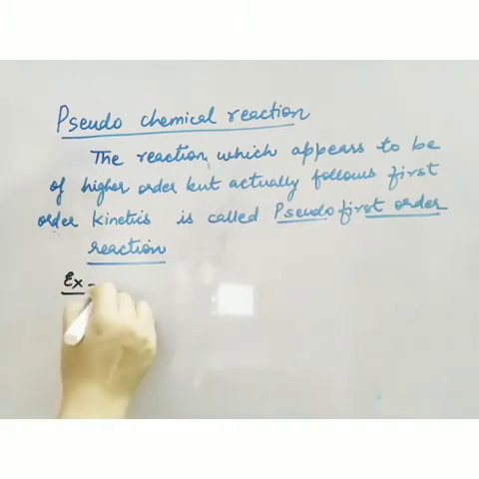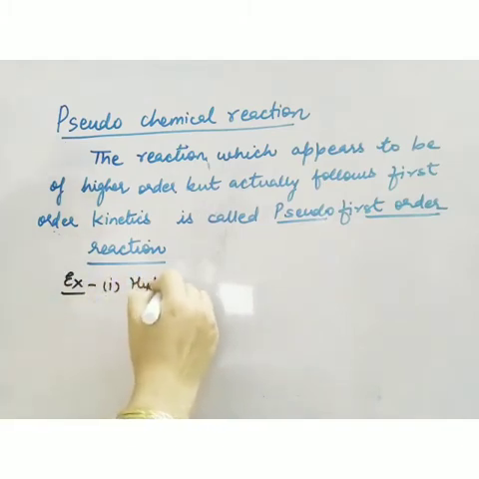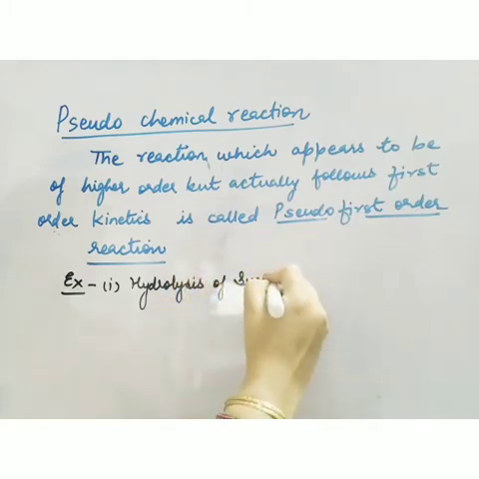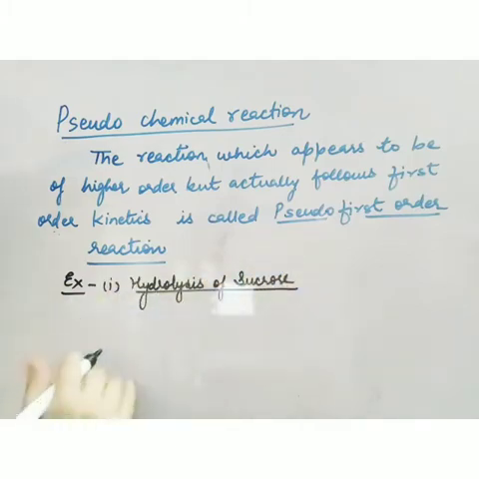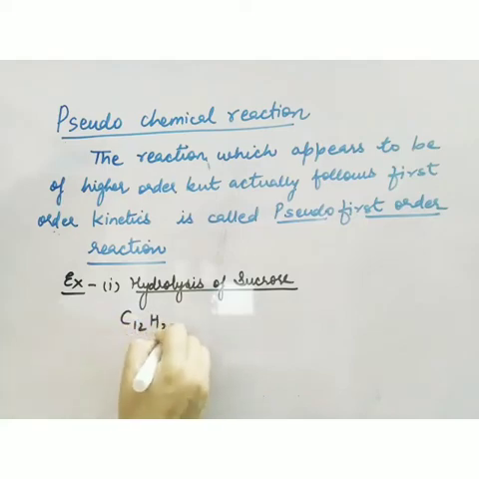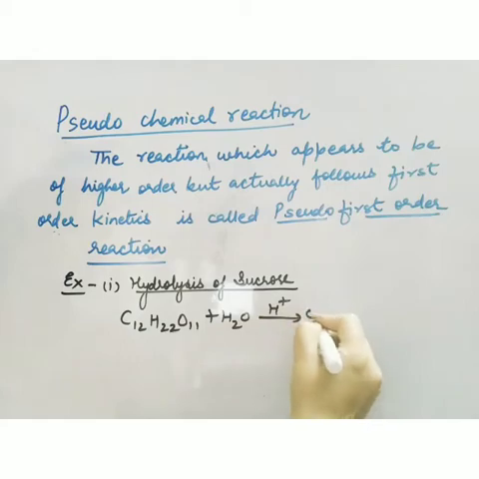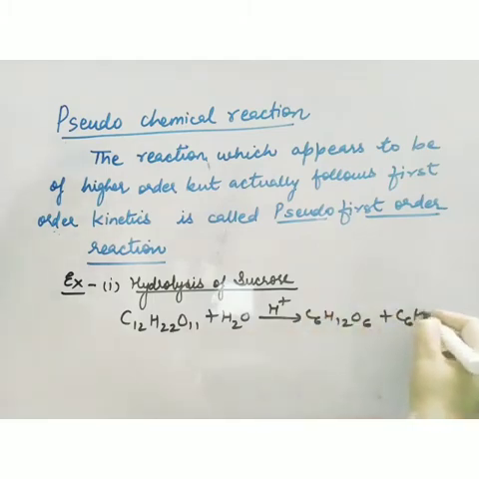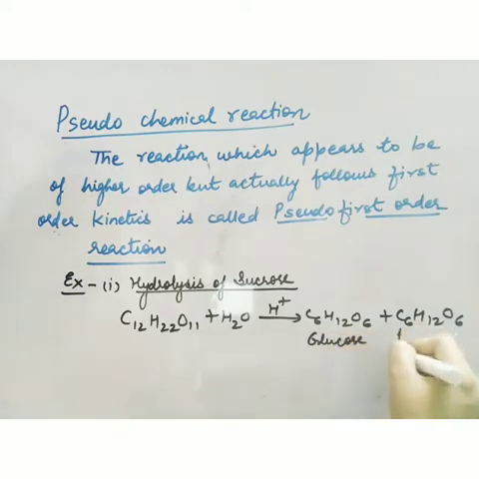Now what are the examples of such reactions? The first example is hydrolysis of sucrose. Now sucrose, when it is hydrolyzed in the presence of acid, which is acting as a catalyst here, will change to glucose and fructose. So it will give you one molecule of glucose and one molecule of fructose.